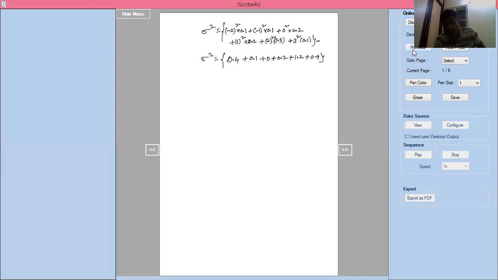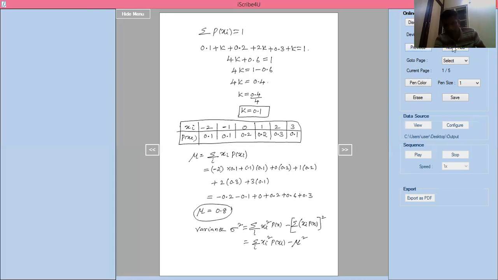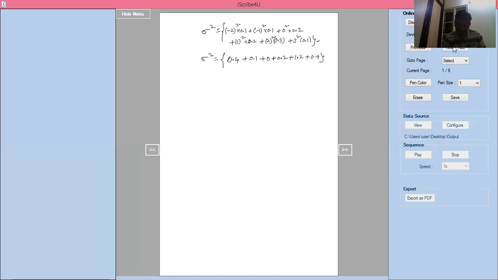What is that? Mu square is nothing but the mu value, we know that 0.8 whole square. Minus 0.8 whole square I can write. Here also minus 0.8 whole square we will write. So completely this is the formula, here also we can use. Now sigma square equal to, if you add all these things and simplify with 0.8 square, you will get sigma square equal to 2.16. You can add it all and subtract 0.8 whole square.